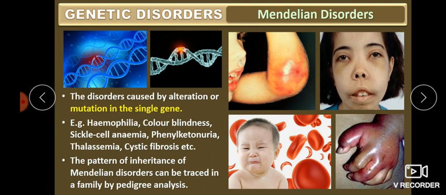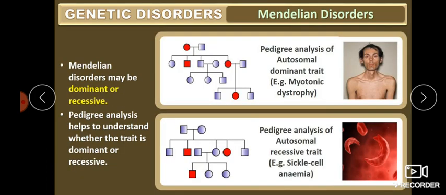Clear? Let's look. The Mendelian disorders may be dominant or recessive. They can be a dominant inheritance or a recessive inheritance. Then the pedigree analysis helps us to understand whether the trait is dominant or recessive. You can see two pictures.